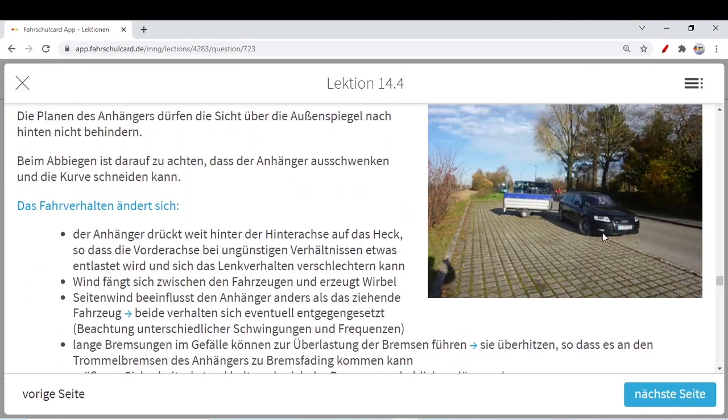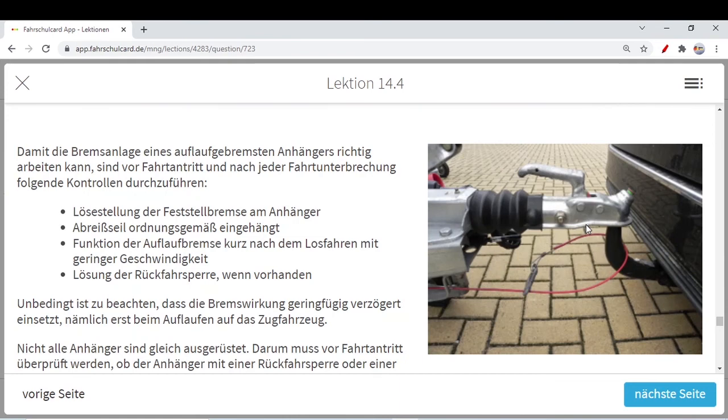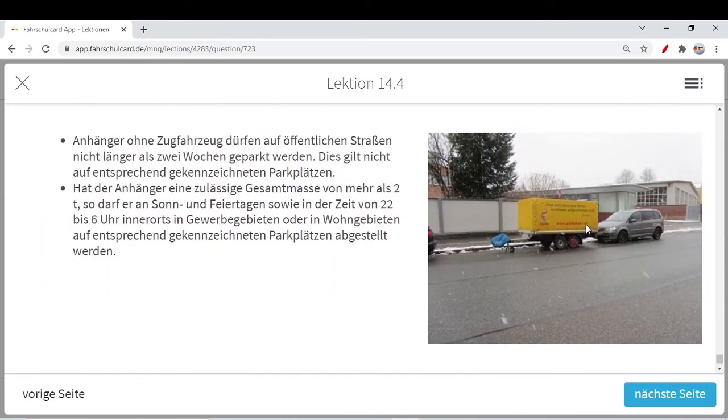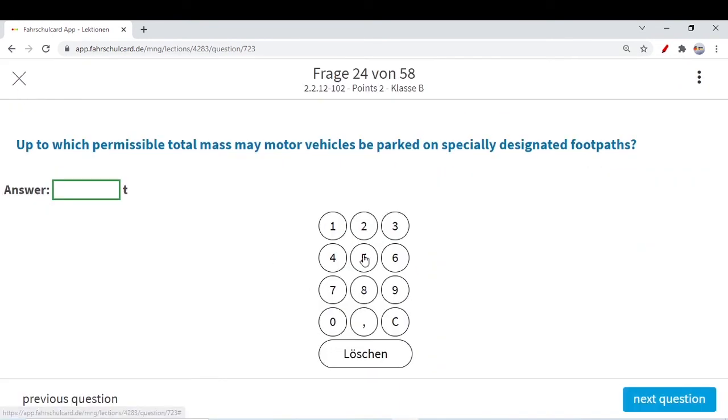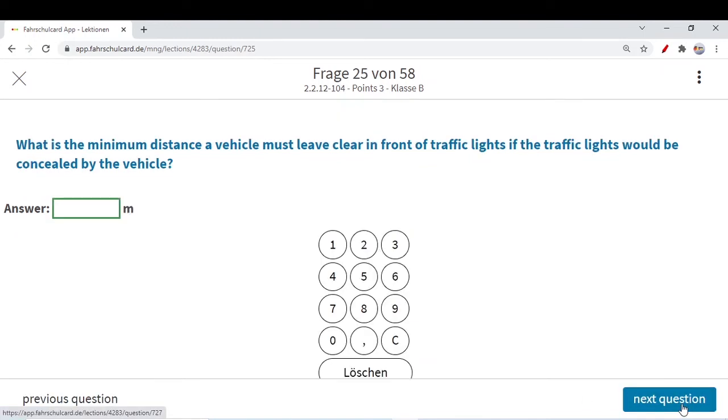For example, there is a designated footpath where you can park your car in this condition, half up, half down. I think we have already seen this, and it was 2.8 tons. I hope you have seen our previous videos, where we discussed it in much more detail. So it's 2.80 tons, or 2.8 will also work for sure. Let's move to the next question.